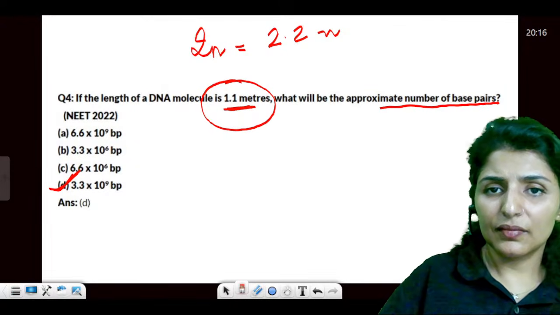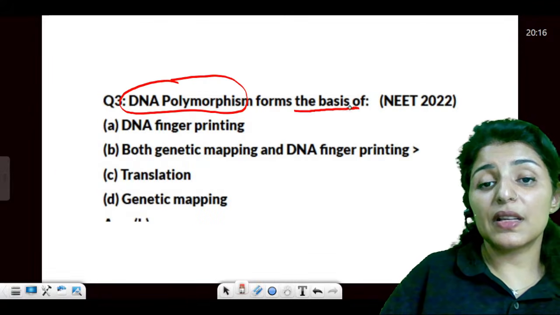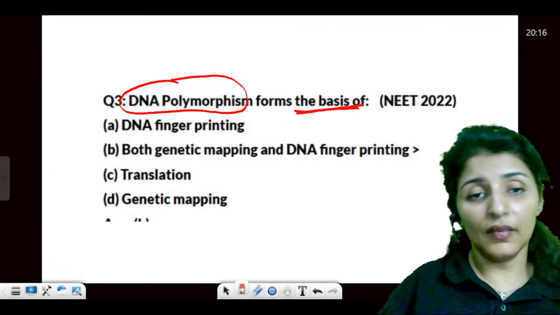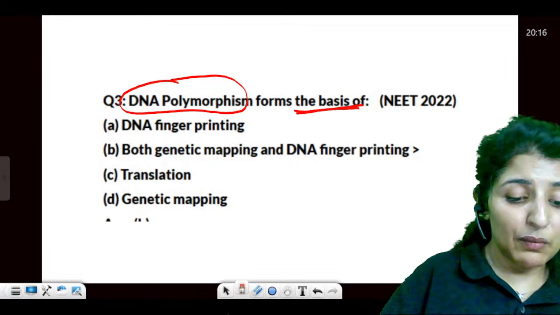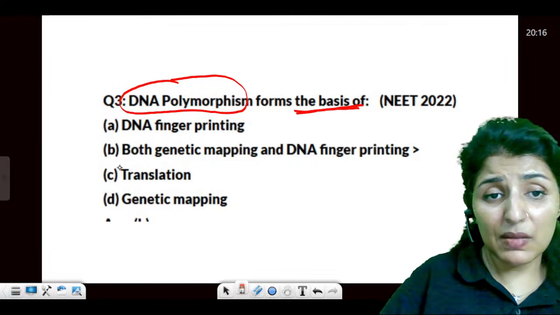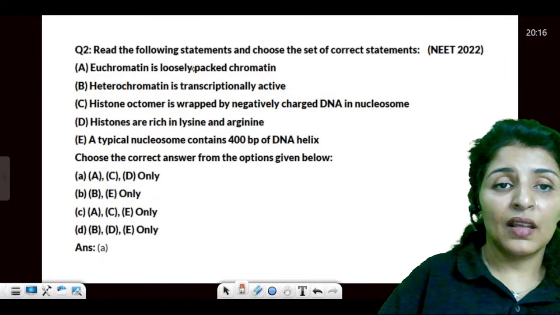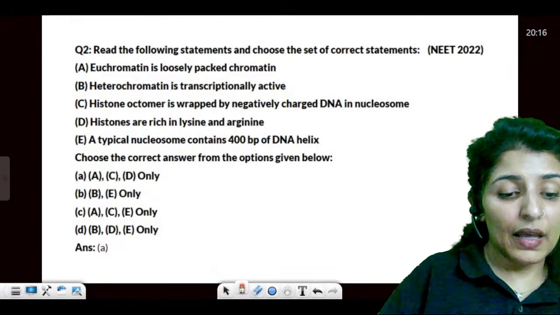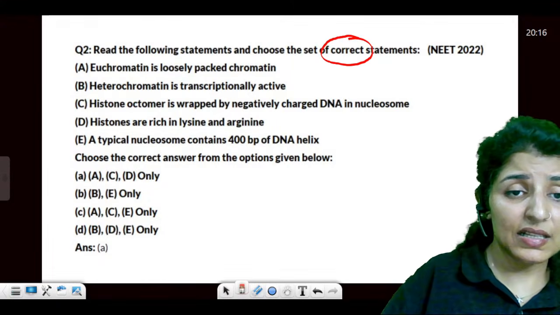Yes or no? Okay. Next, DNA polymorphism forms the basis for DNA fingerprinting as well as genetic mapping. Read the following statements and find the correct statement. Answer is A.